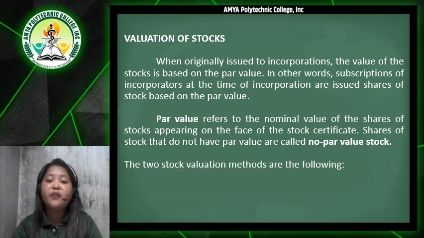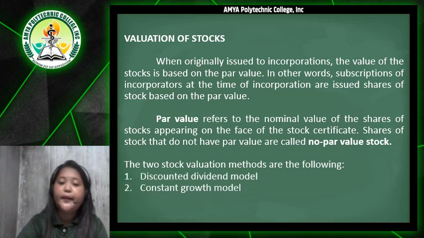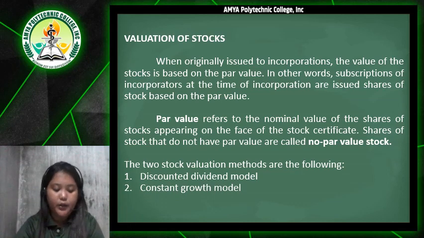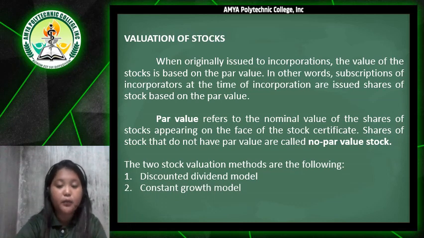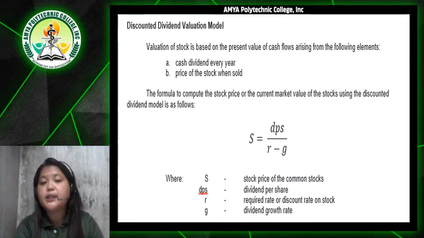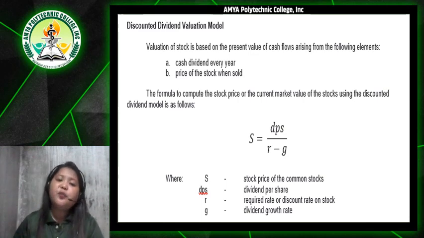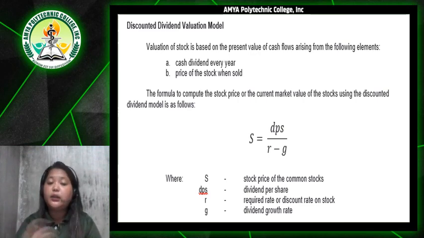So we have two stock valuation methods. The first one is the discounted dividend model, and the second one is the constant growth model. For the discounted dividend model, the valuation of stock is based on the present value of cash arising from the following elements: the cash dividend every year, and the price of the stock when sold. The formula to compute the stock price or the current market value of the stocks using the discounted dividend model is as follows.